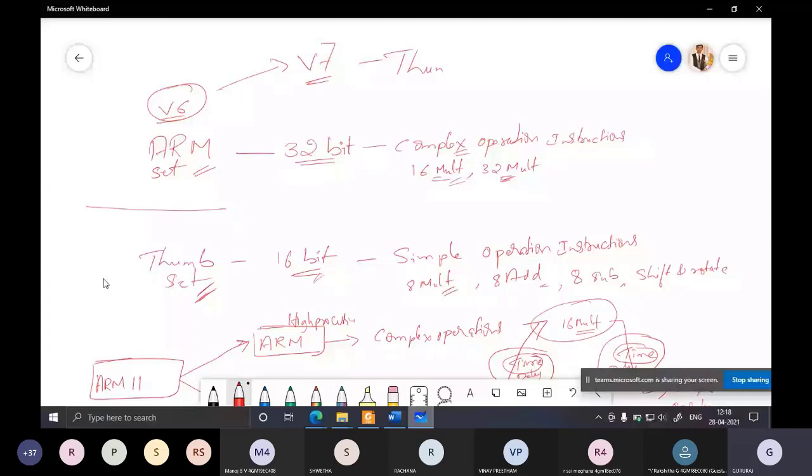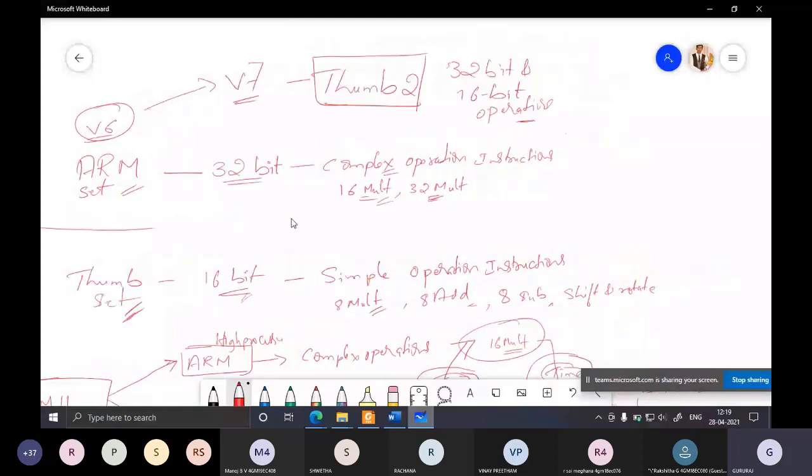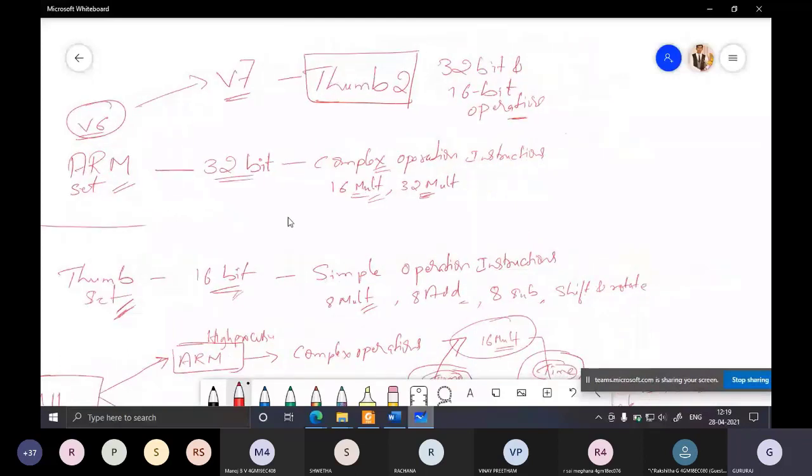So always the processor will be in thumb 2 mode. There is no ARM mode, there is no thumb mode. There is only thumb 2 mode, which is a mixture of both 32-bit and 16-bit operations. So the processor is capable of handling complex as well as simple instructions, simple operations, in only a single mode known as thumb 2 mode. That is what the programmers decided.